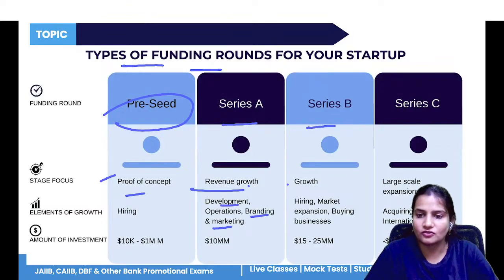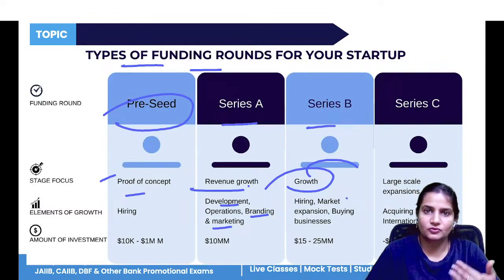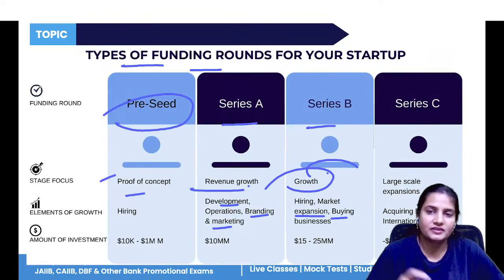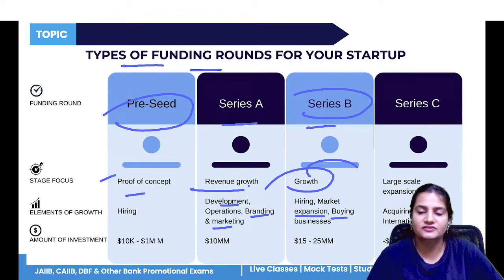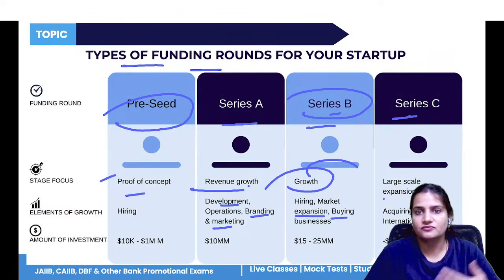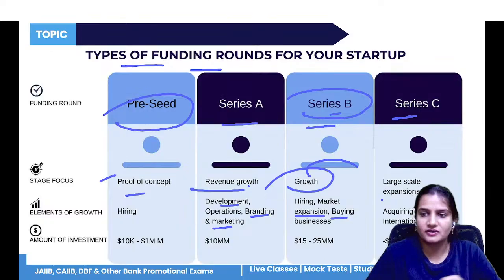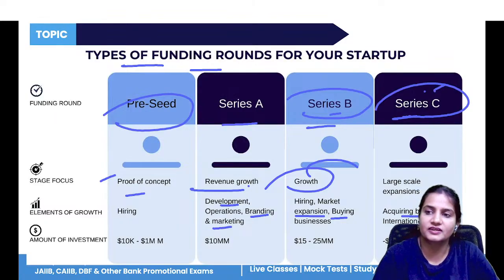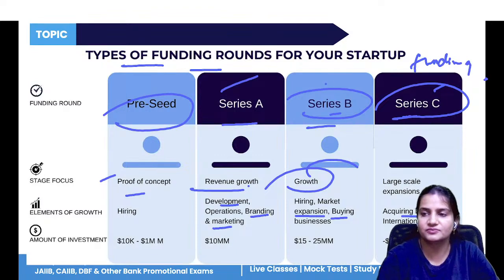Series B is for growth of the product, when you want to add more features to your product, when you do market expansion, when you are setting up your business in different locations. In that case you need Series B. And Series C is when you want to start your business or launch your product in a foreign country, expanding your business in foreign countries, acquiring businesses in the international market. At that time you need Series C funding. So three stages of funding are there: Series A, Series B, and Series C.